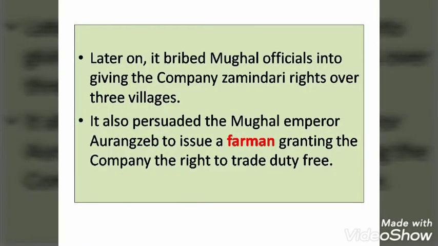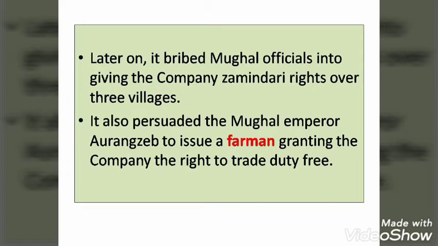Later on they asked the government, the Nawabs and the other officials, to give them zamindari rights. They asked some of the Mughal officials to permit them control over the villages. They wanted to get the zamindari rights over some village areas. So they got the zamindari rights like this.